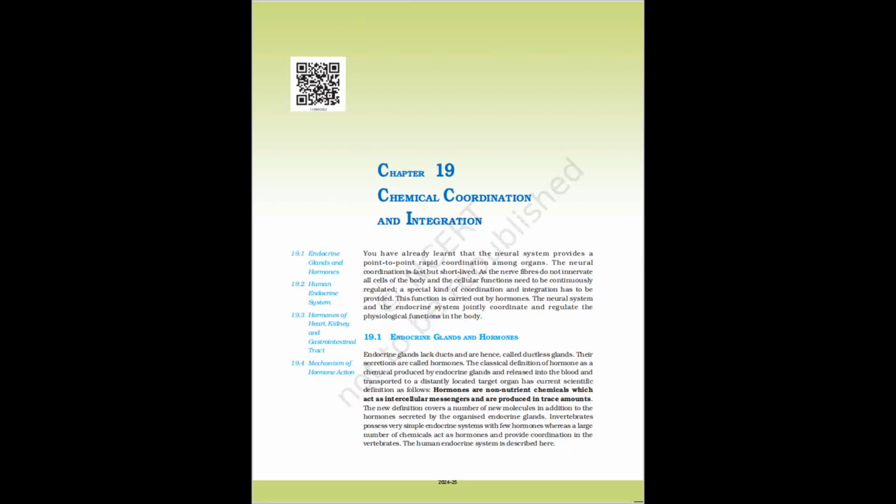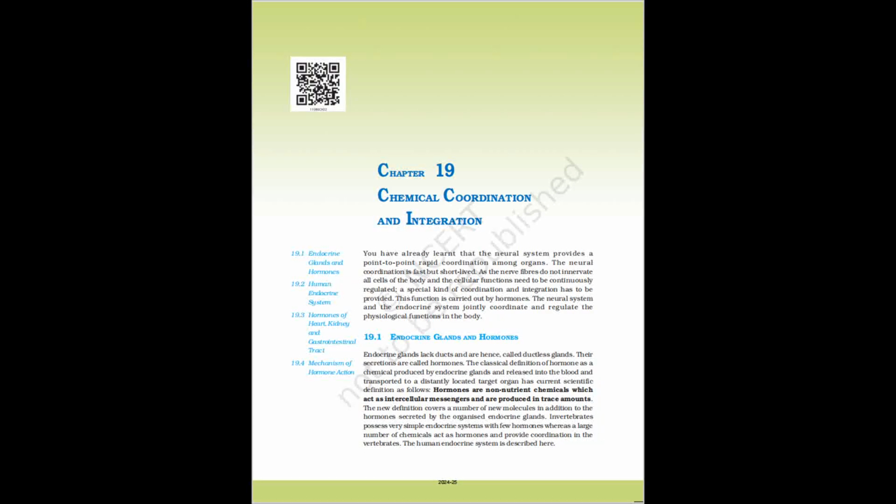The ovary secretes estrogen and progesterone. Estrogen stimulates growth and development of female accessory sex organs and secondary sex characters. Progesterone plays a major role in the maintenance of pregnancy as well as in mammary gland development and lactation. The atrial wall of the heart produces atrial natriuretic factor, which decreases the blood pressure. Kidney produces erythropoietin, which stimulates erythropoiesis. The gastrointestinal tract secretes gastrin, secretin, cholecystokinin, and gastric inhibitory peptide. These hormones regulate the secretion of digestive juices and help in digestion.